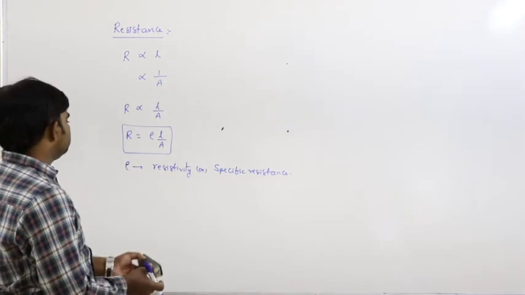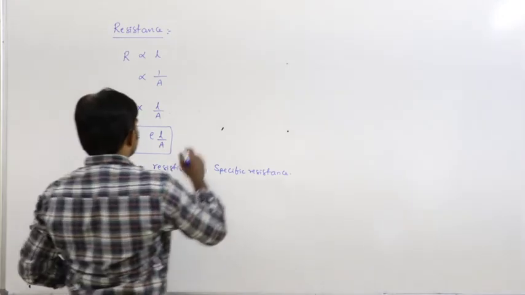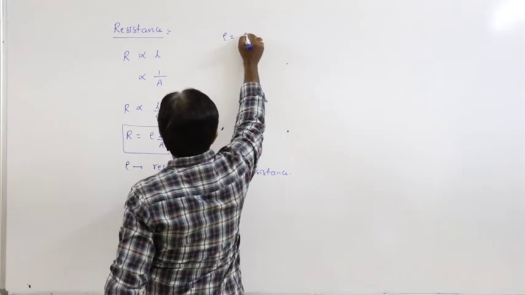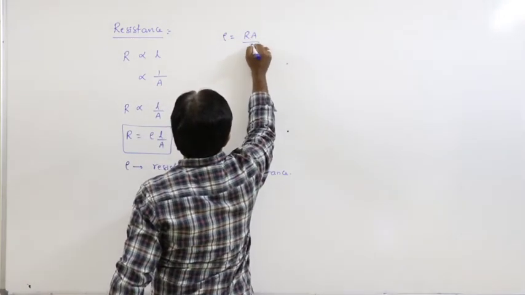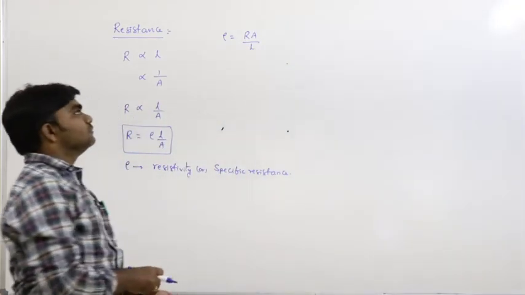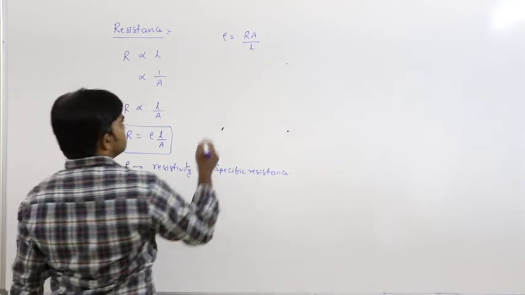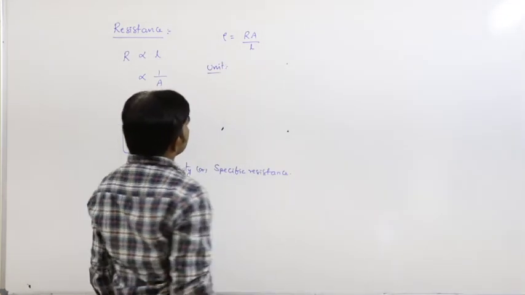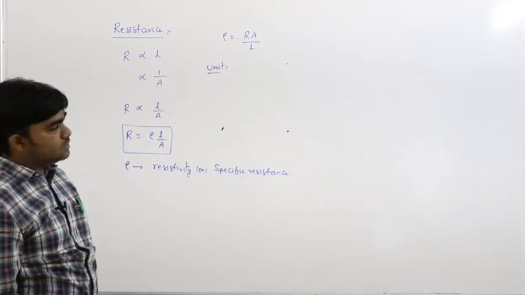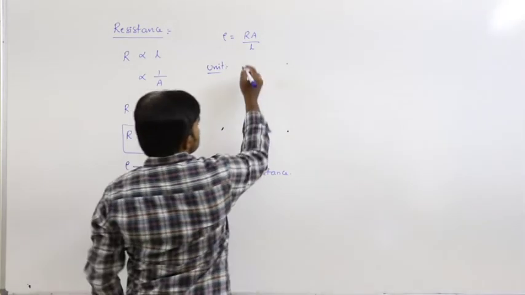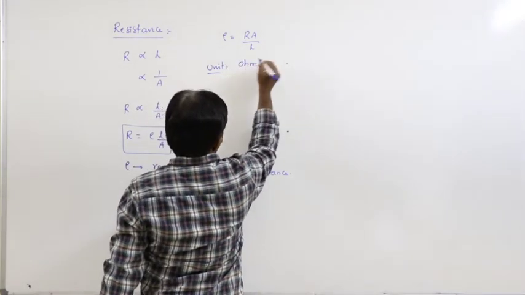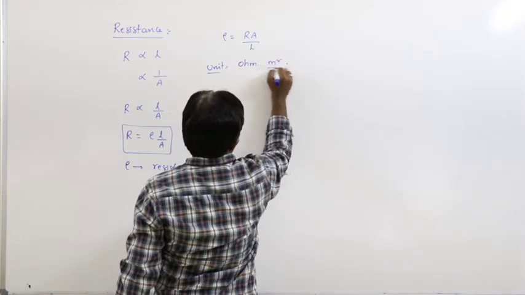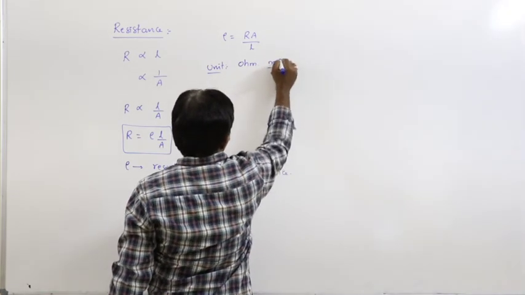Now from this, rho can be written as R A by L. So what is the unit of specific resistance? Our resistance unit is ohm, area unit is meter square, length unit is meter.